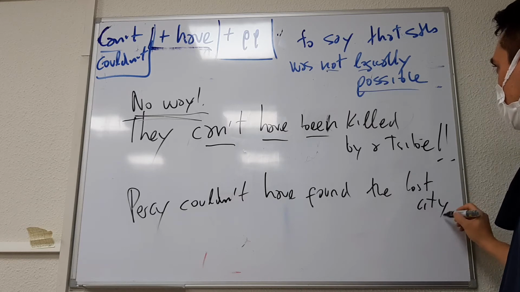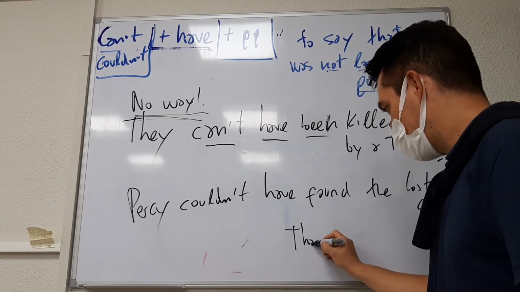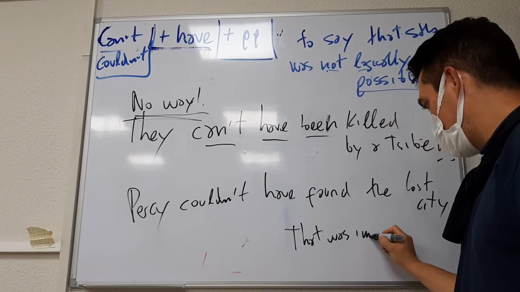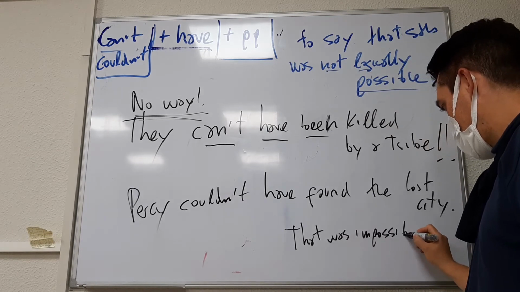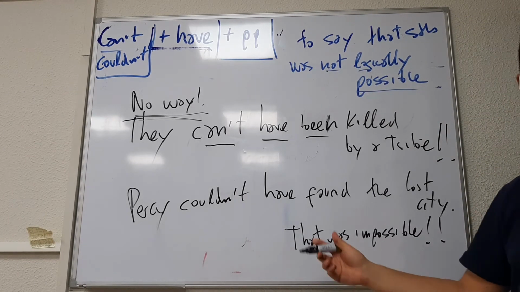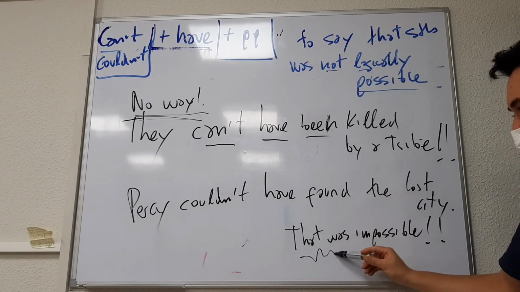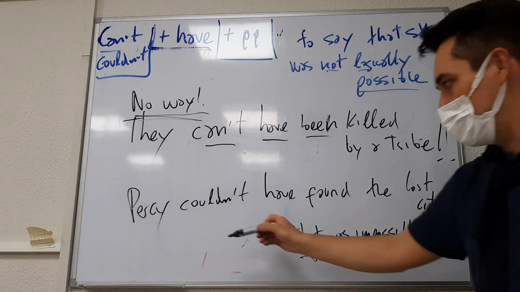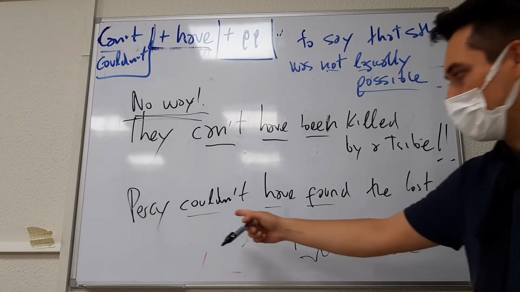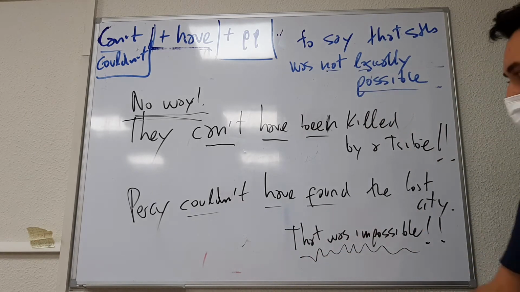That was impossible. I don't believe it. So we need a little bit more context. If the speaker says something like, no, that was impossible, Percy couldn't have found the lost city. I don't believe that.